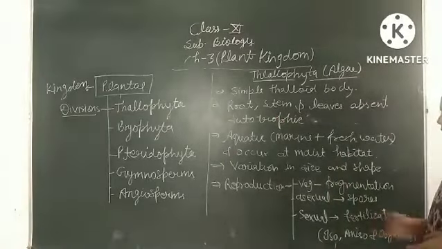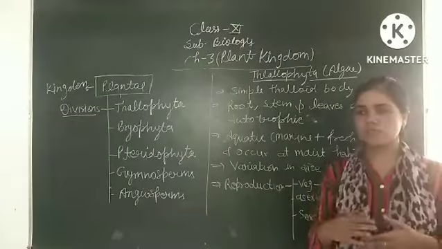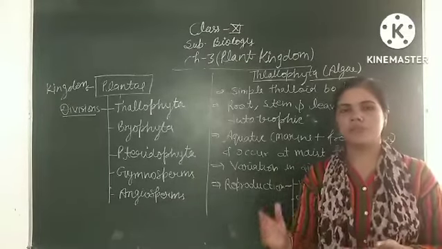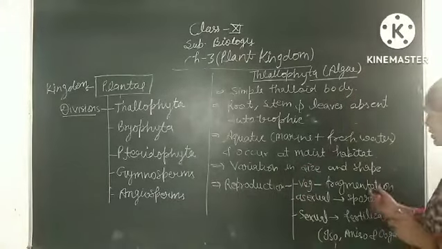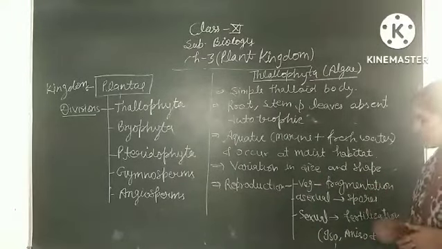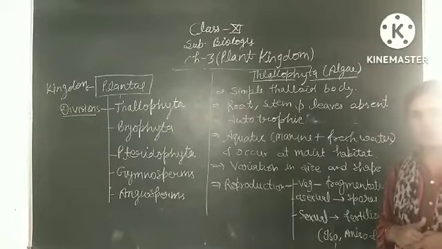Reproduction is of all 3 types. Vegetative reproduction is done by the process of fragmentation. Due to any external effect, the plant body may get separated into different parts, and each part has the capability to germinate into a new plant. This is fragmentation. Asexual reproduction is done by spore formation.